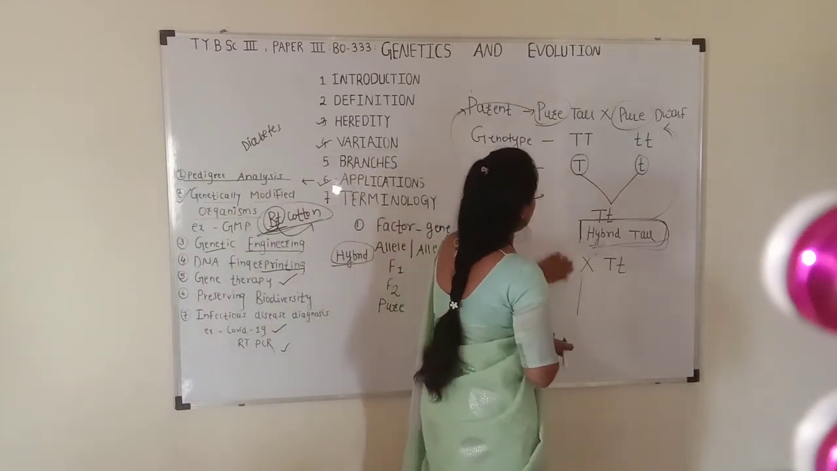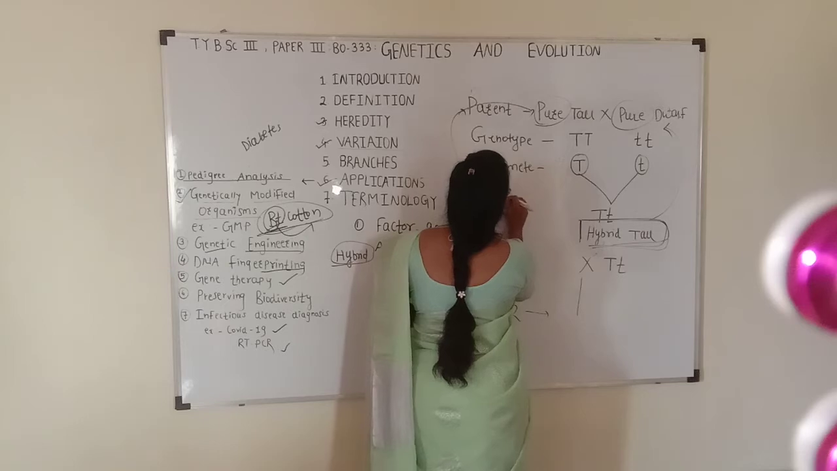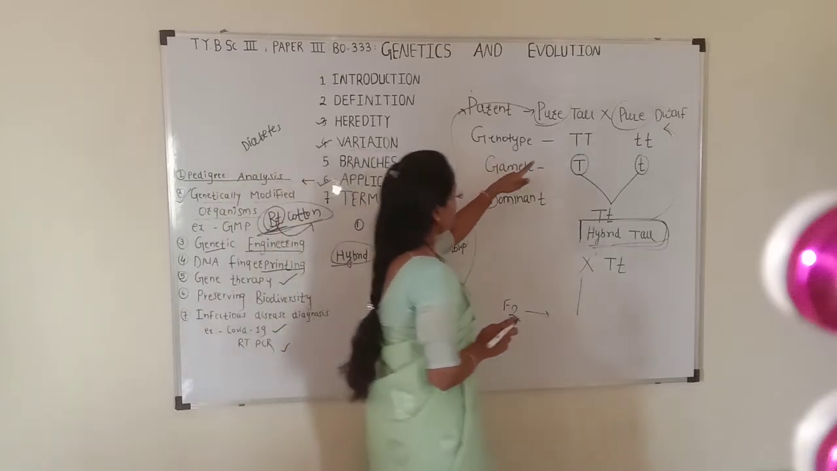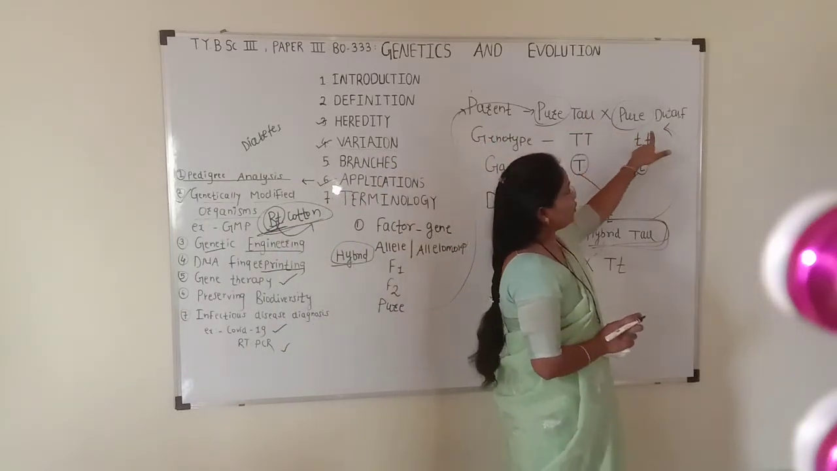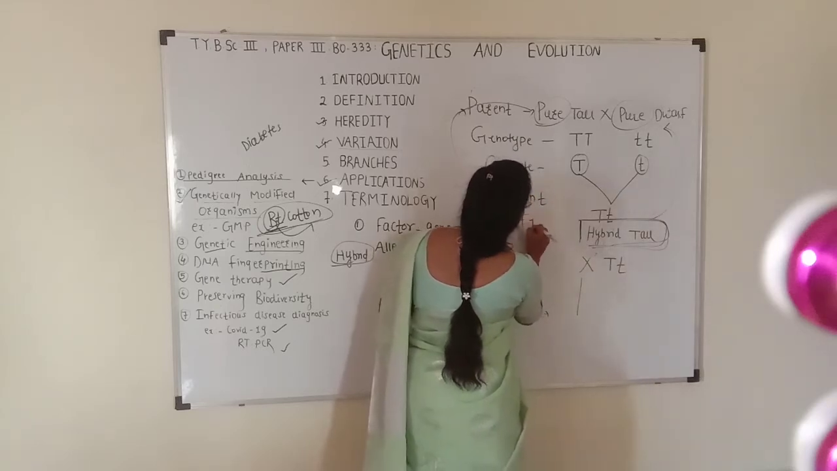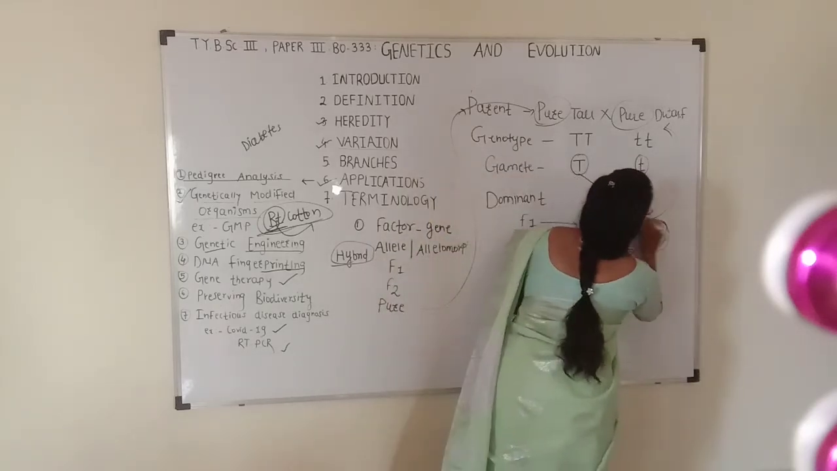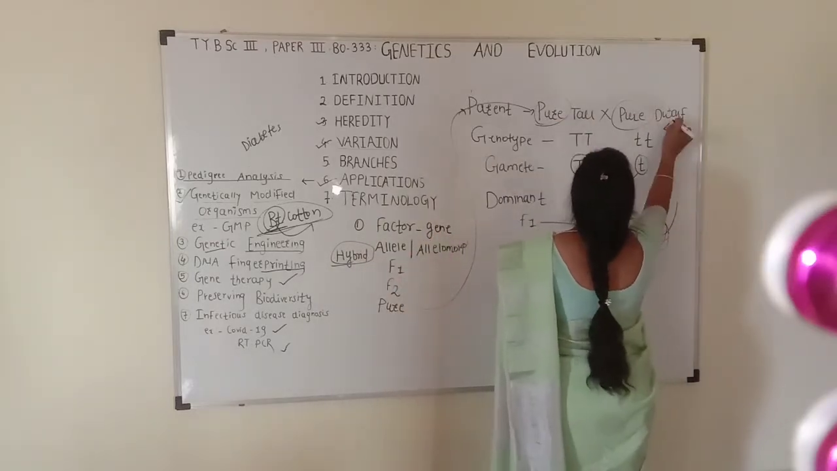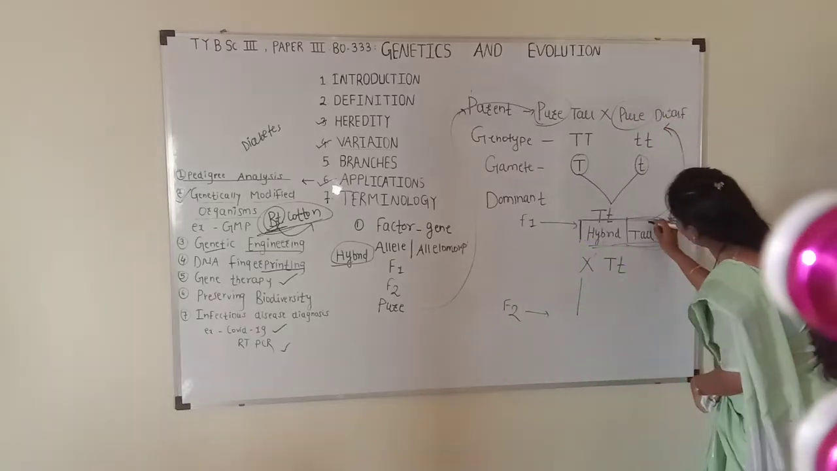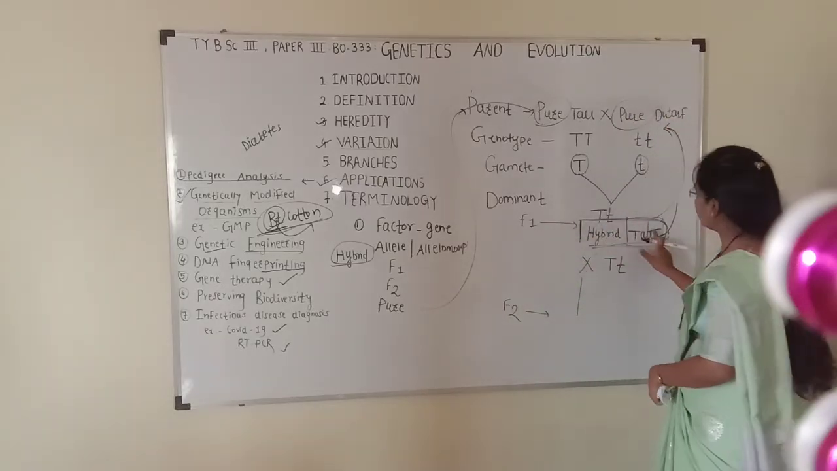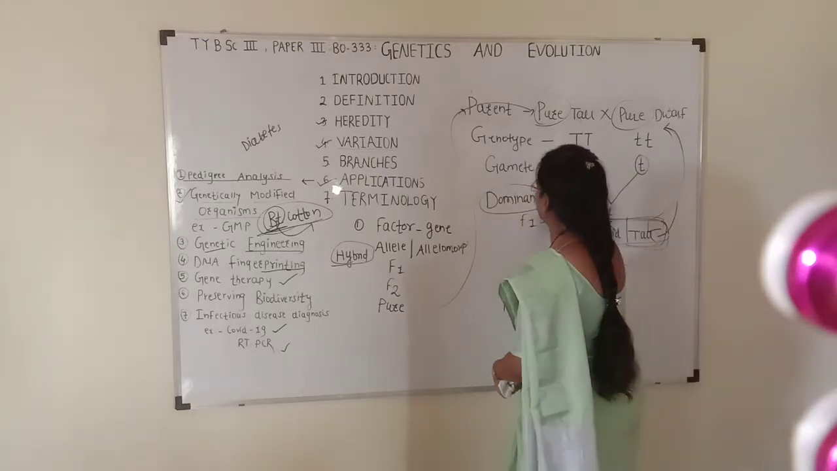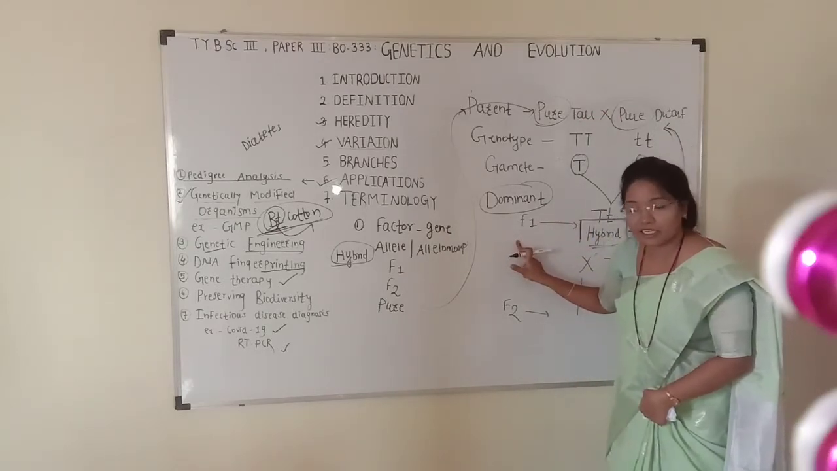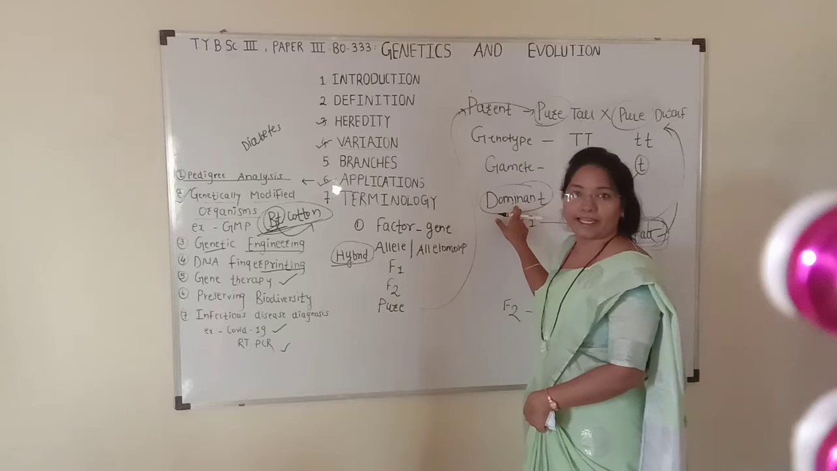Then we will see what the dominant character is. For that we will see that when we cross pure tall with pure dwarf, in F1 generation we get tall variety. Out of tall and dwarf, the character which appears in F1 generation is called the dominant character. Tall character appears in F1 generation, so it is called the dominant character.